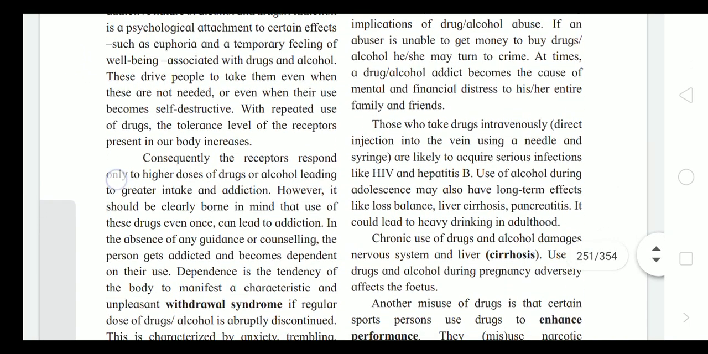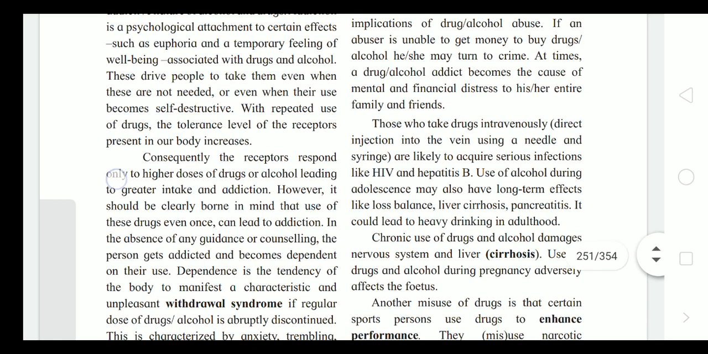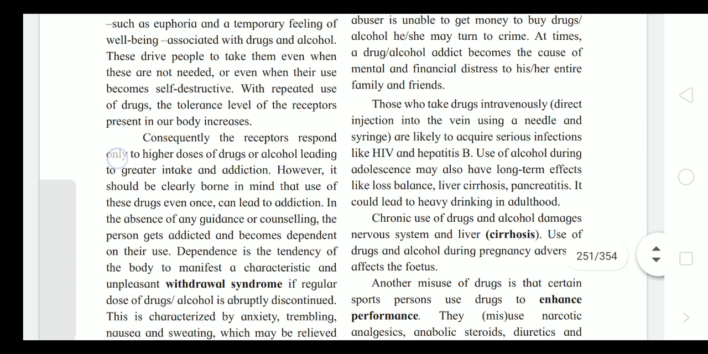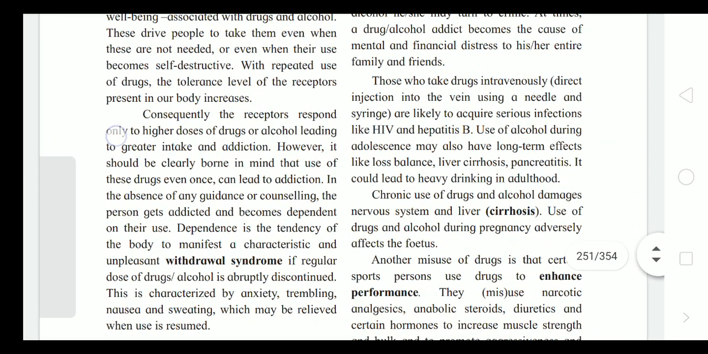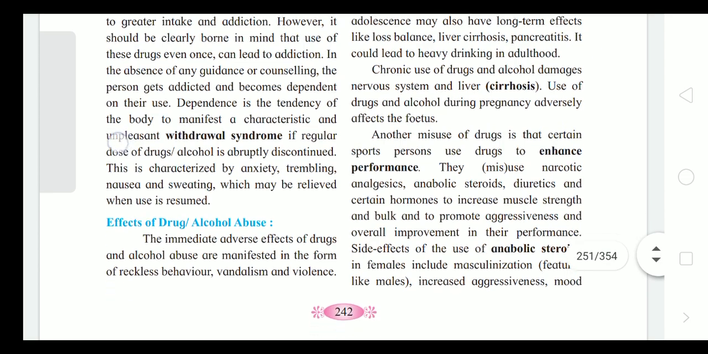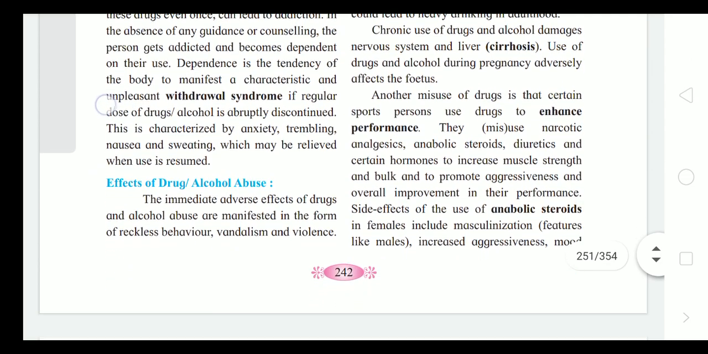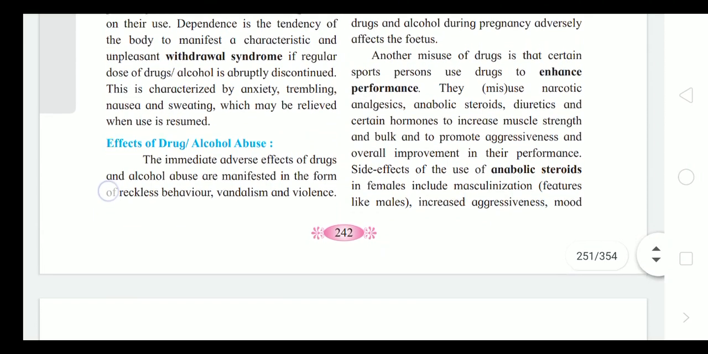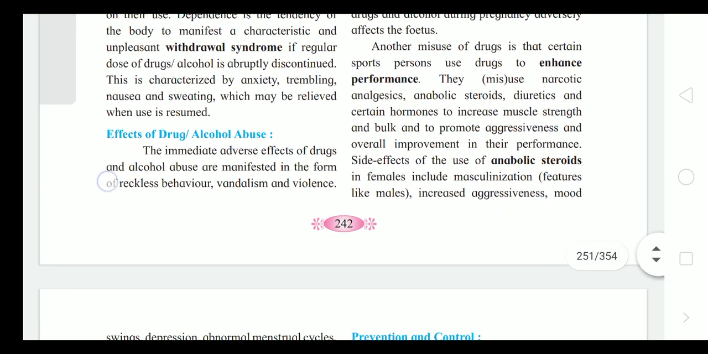Far-reaching implications of drug and alcohol abuse. The abuser is unable to get money for drugs and alcohol. He or she may turn to crime. There is mental and financial distress for his or her entire family and friends. Chronic use of drugs and alcohol damages the nervous system and liver. During pregnancy, it affects the fetus.